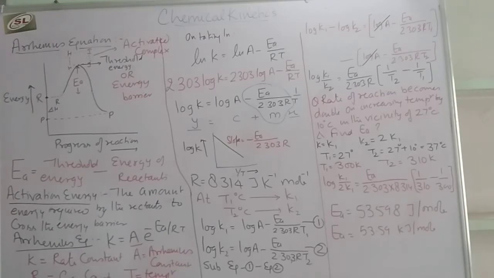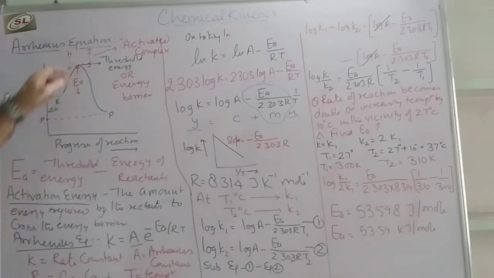What did Arrhenius say? He said when the reactant wants to convert into product, the reactant will follow this path. That means first of all the energy of the reactant will increase. It will reach the highest energy level. An intermediate will form, which is called the activated complex, and then the energy will decrease. As lower energy molecules are stable, the stable product will form when the product has lower energy than the reactant.